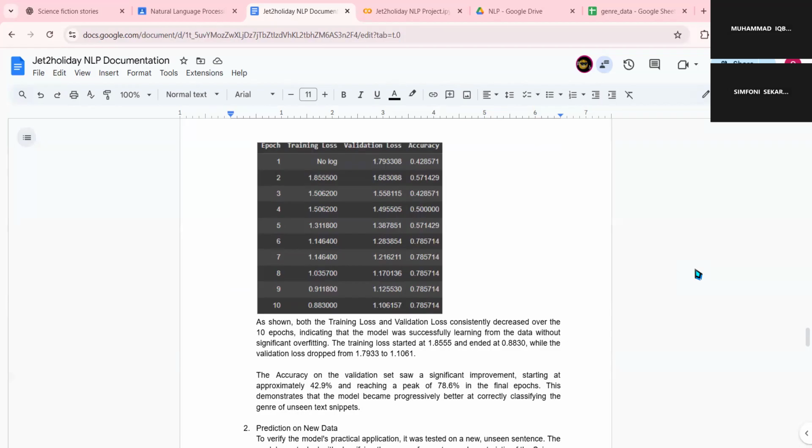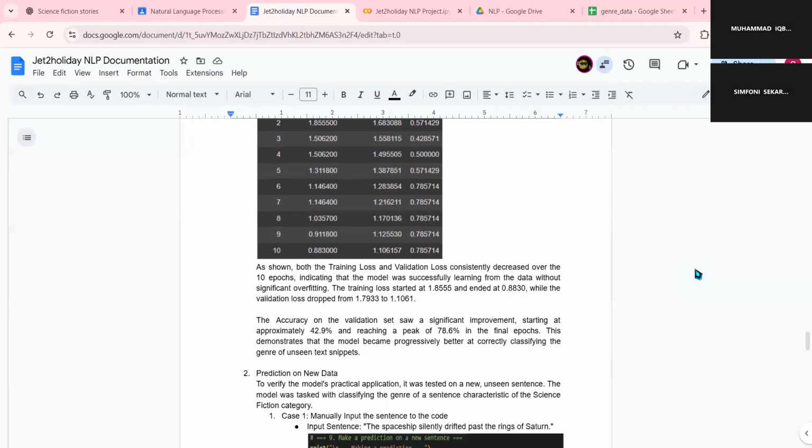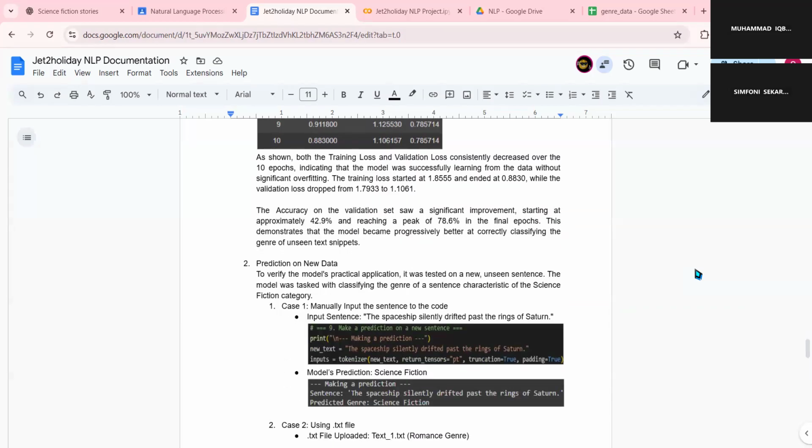The training loss started at 1.8555 and ended at 0.8830, while the validation loss dropped from 1.7933 to 1.1061. The accuracy on the validation set saw a significant improvement, starting at around 42.9% and reaching a peak of 78.6% in the final epoch. This demonstrates that the model became progressively better at correctly classifying the genre of unseen text snippets.